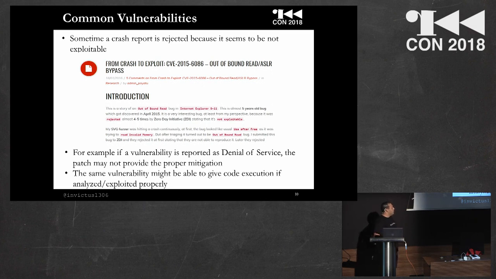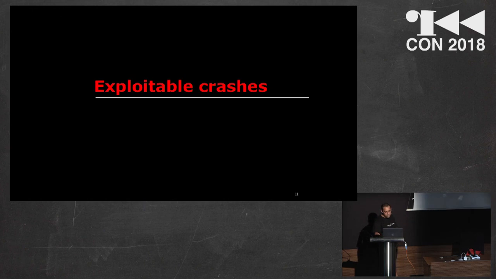Instead, it was a use after free, and it was exploitable. What could be the problem? The problem could be that if a vulnerability is reported as a denial of service, then the patch could be not appropriate, and then maybe it will cause other vulnerabilities.